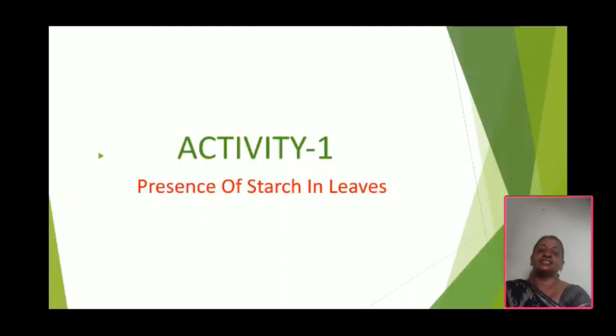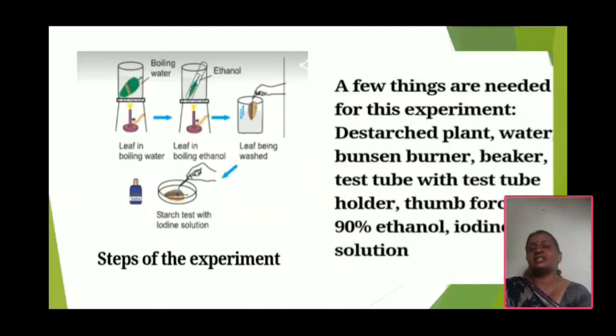The activity is the presence of starch in leaves. See the picture. These are the whole experimental steps, and this diagram belongs to the presence of starch in the leaves. If we conduct this activity, we need some materials. What are those?